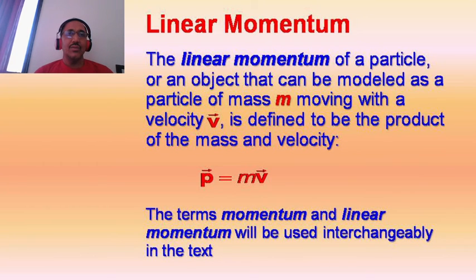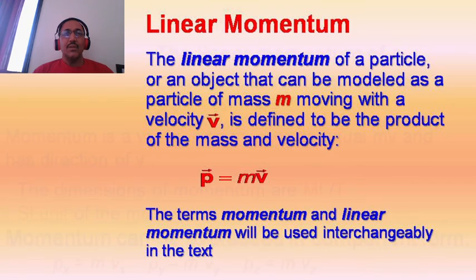If a body of mass m is moving with velocity v in a straight line, its linear momentum is defined by the equation p = mv.